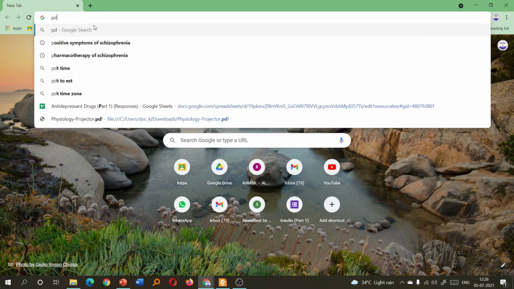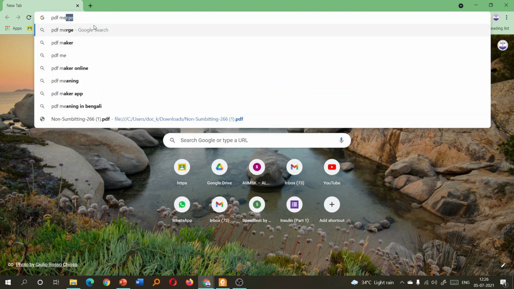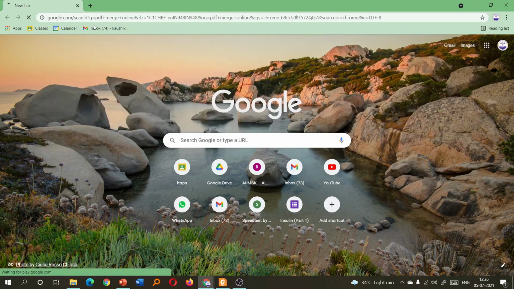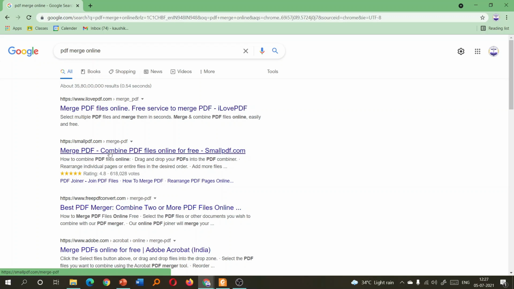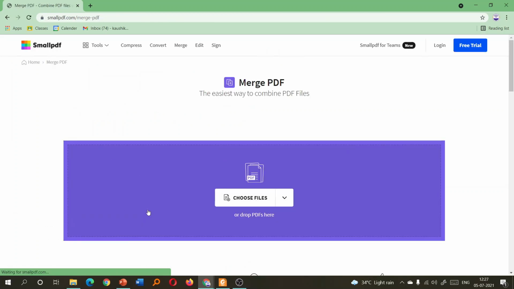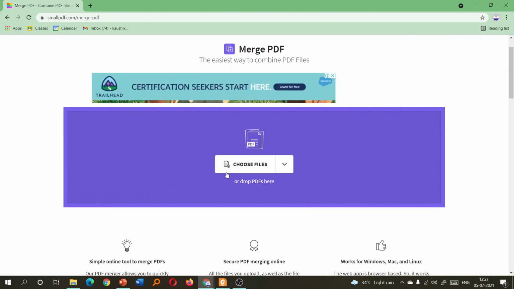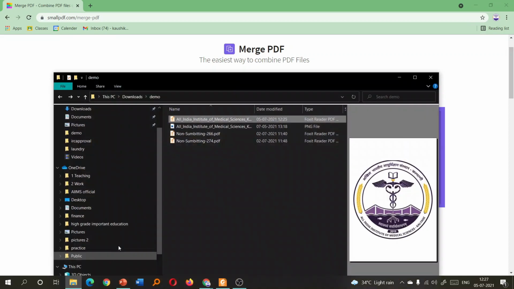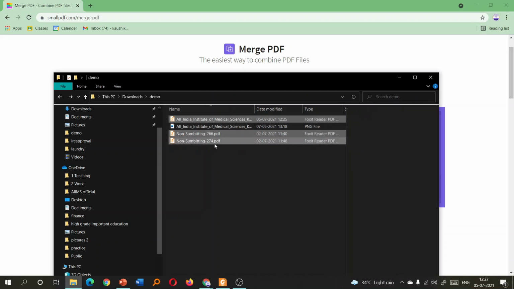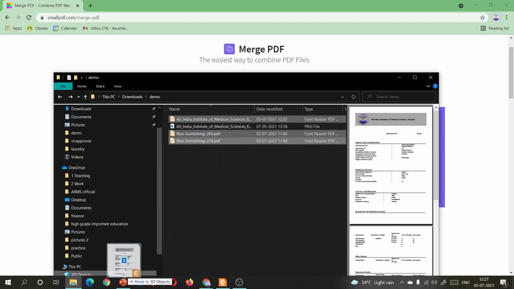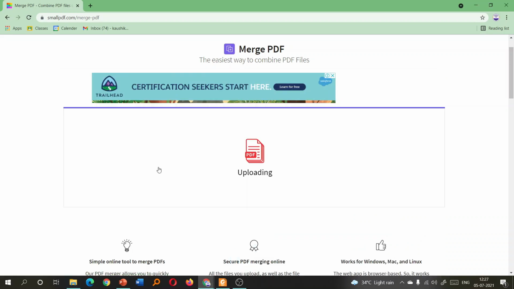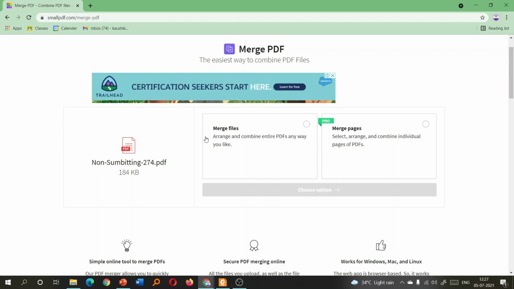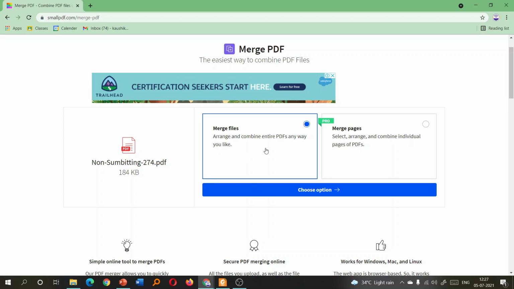You can go to Google and type PDF merge online. There are plenty of options available. So let's click one. You can see this site allows you to choose files. You can click choose files or you can drop the PDFs here. So let's take a few PDFs. Suppose this PDF, this and this. I can drag them to this place and they will start uploading, or we can browse for them also.